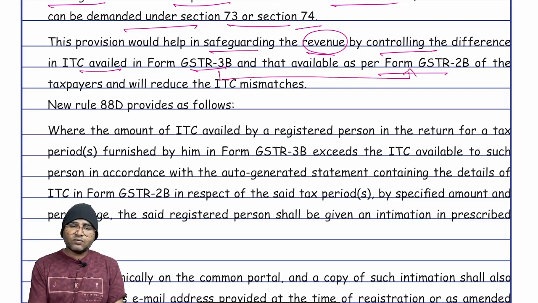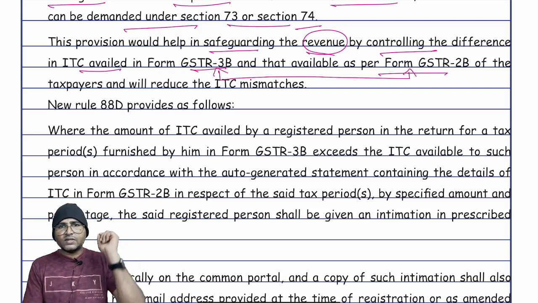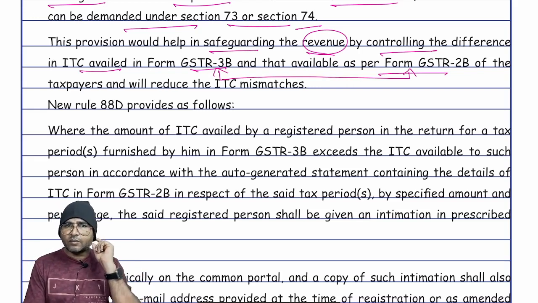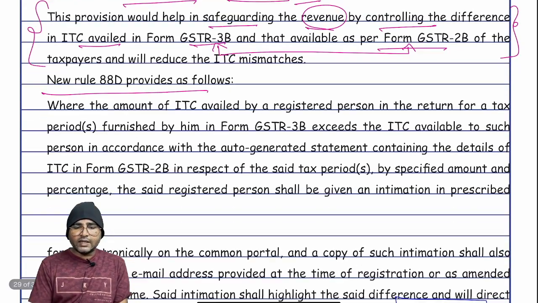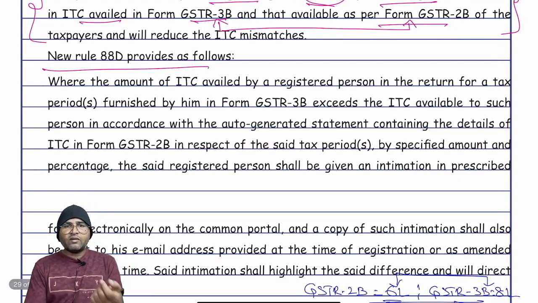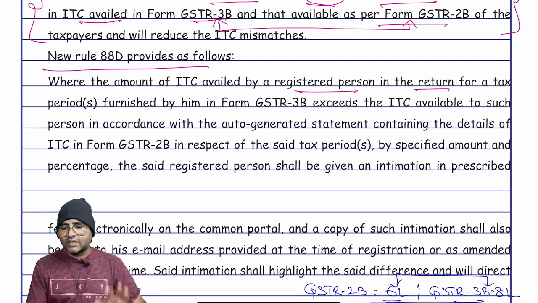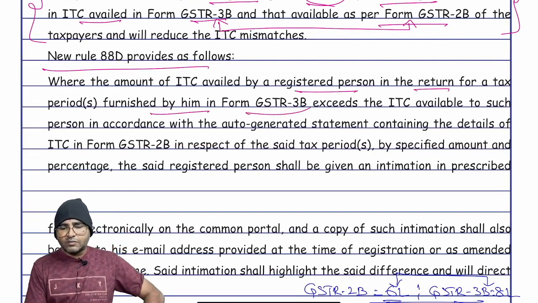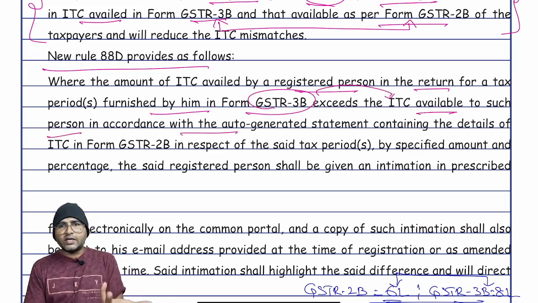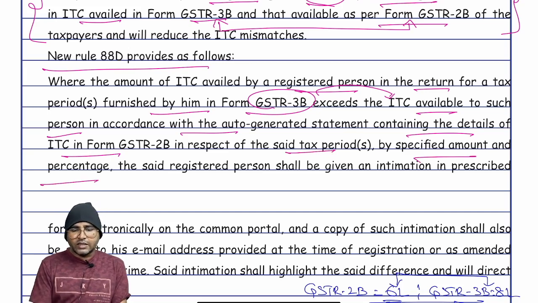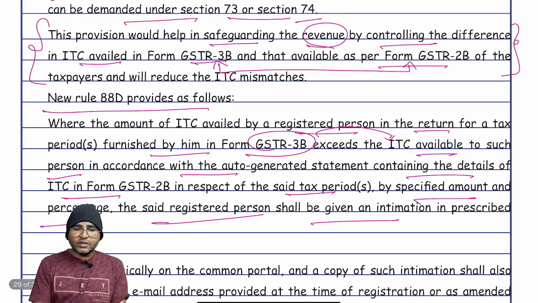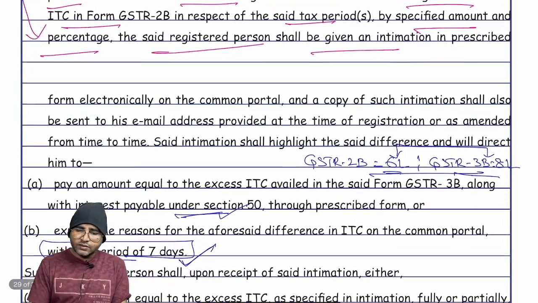So where a person is fraudulently availing ITC, to safeguard the revenue from those types of registered persons, this provision will be helpful. So the new Rule 88D provides as follows. Where the amount of ITC availed by the registered person in the return for a tax period furnished by him, GSTR 3B, exceeds the ITC available to such person in accordance with the auto-generated statement containing the details of ITC, form GSTR 2B, in respect of the said tax period by a specified amount and percentage, the said registered person shall be given an intimation in prescribed form, the same content, right?